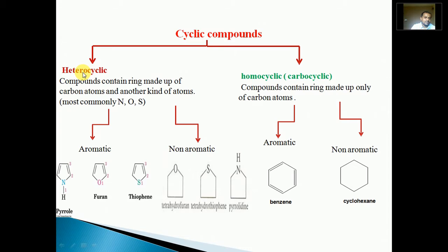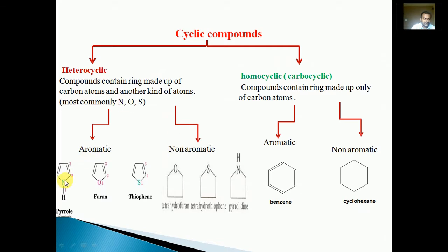The other class of cyclic compounds is heterocyclic. Hetero means different. In these cyclic compounds, the ring contains at least one heteroatom, that is, an atom other than carbon. It may be nitrogen, oxygen, or sulfur. Such compounds are called heterocyclic compounds. They are again divided into aromatic and non-aromatic. Those which are aromatic come under aromatic heterocyclic compounds, and those which are non-aromatic come under non-aromatic heterocyclic compounds.